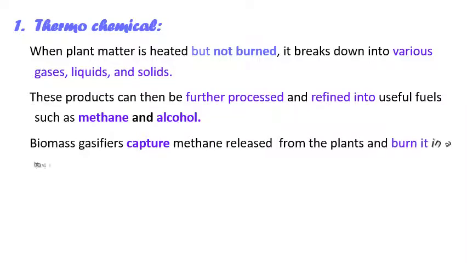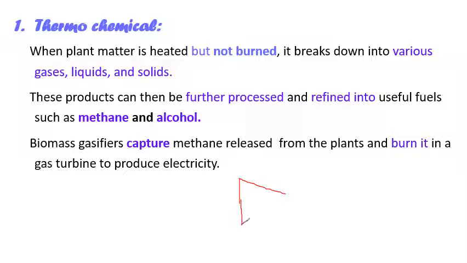Biomass gasifiers capture methane released from plants and burn it in a gas turbine to produce electricity. We know that gas turbines work under the Brayton cycle, where generally air is taken in, but here it is a gas that has been compressed, right?